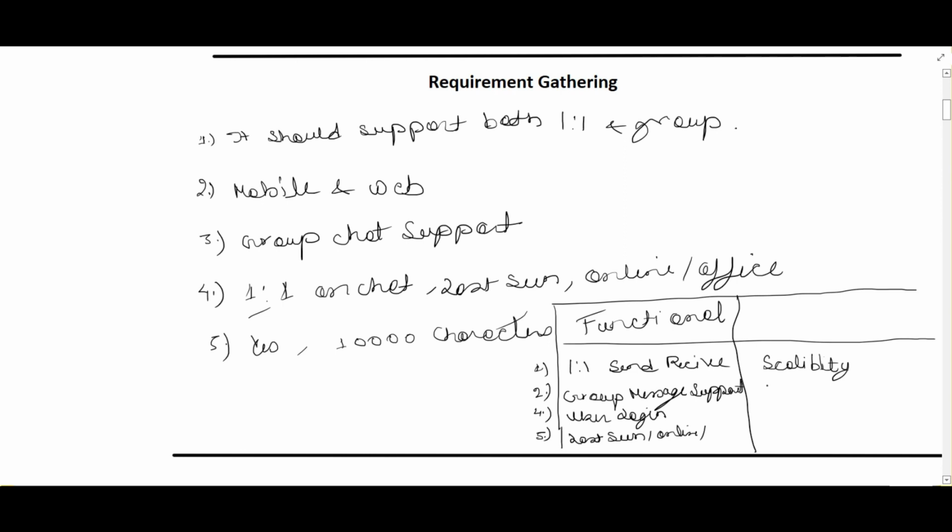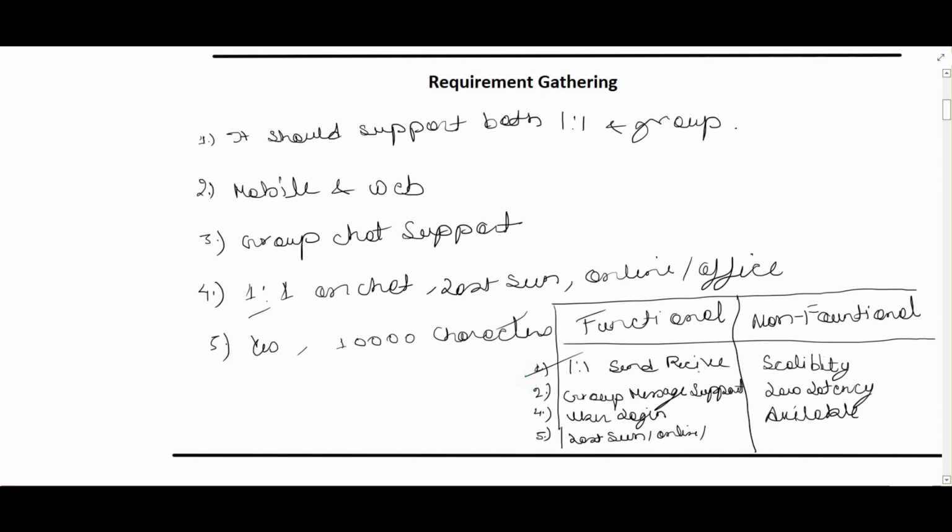The next will be low latency, because whenever you send a message, it should be delivered to the end user very quickly, and the response should also be sent back very quickly. And the system should be available, and only then will our application work. These are the categories of functional and non-functional requirements that we have to concentrate on while designing our system. I hope we are clear here.